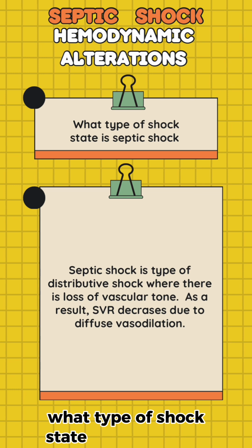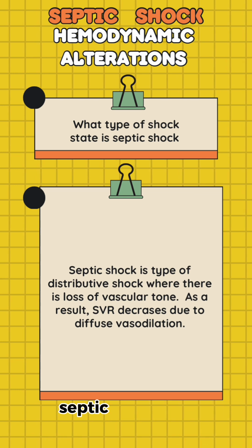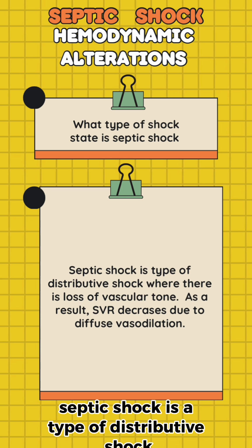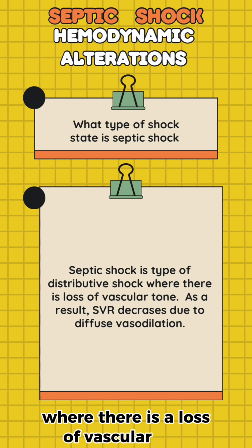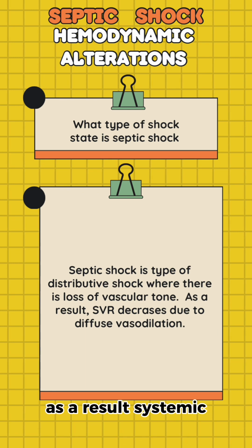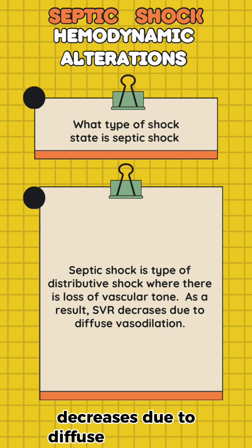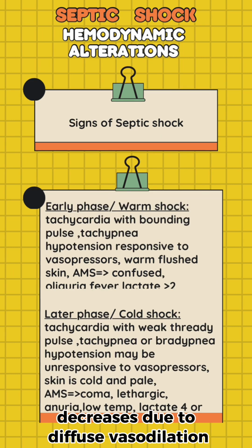What type of shock state is septic shock? Septic shock is a type of distributive shock where there is a loss of vascular tone. As a result, systemic vascular resistance, or SVR, decreases due to diffuse vasodilation.